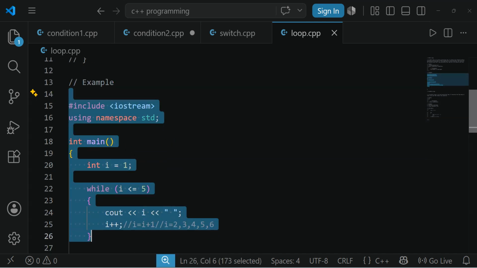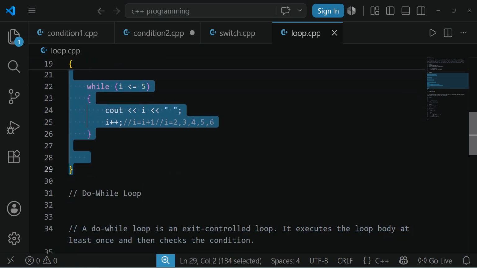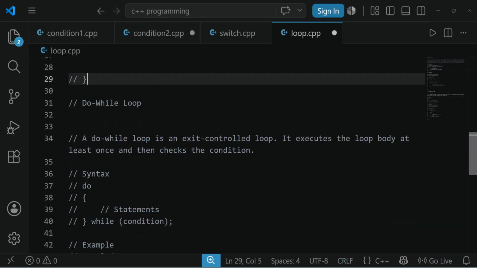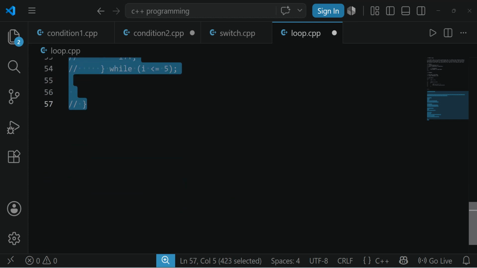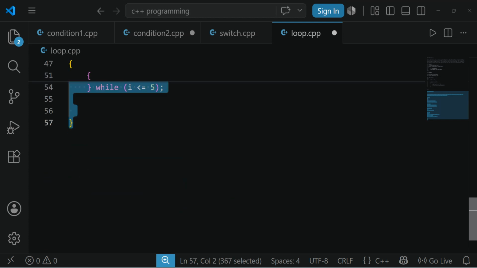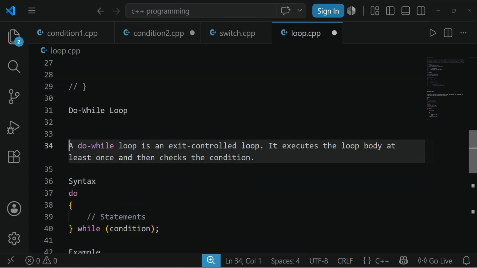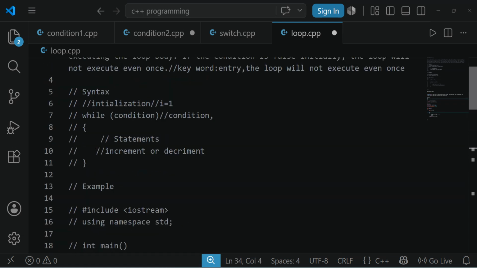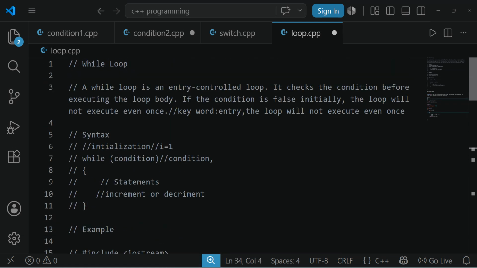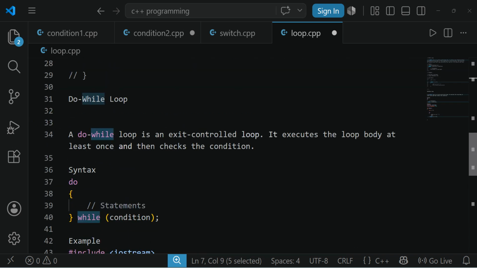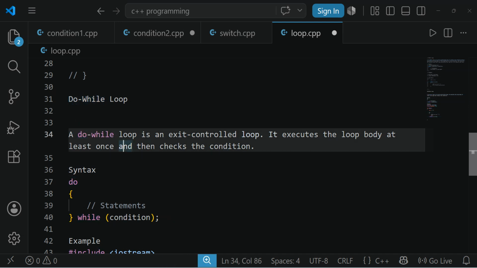I took a very large amount of time explaining this while loop because the same is going to happen in the do while loop: the same syntax, almost everything is the same, but small changes are there. In the while loop, only while is the keyword, whereas in the do while loop there are two keywords, do and while. A do while loop is an exit control loop.